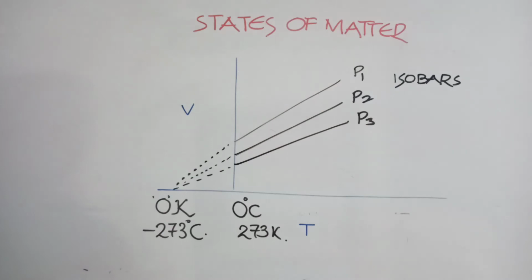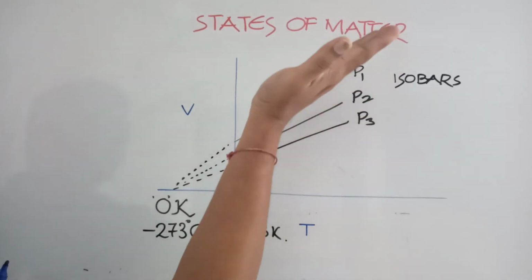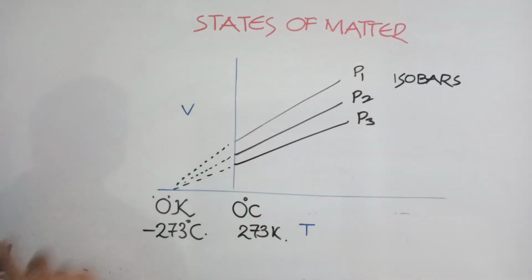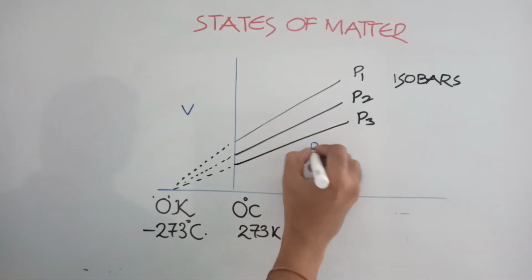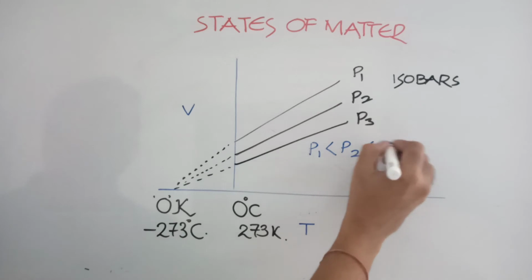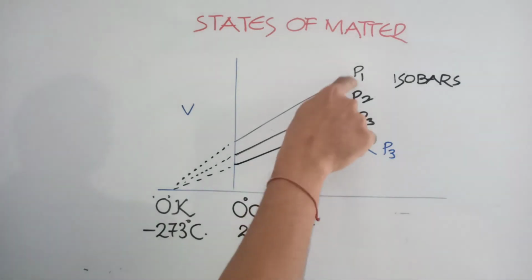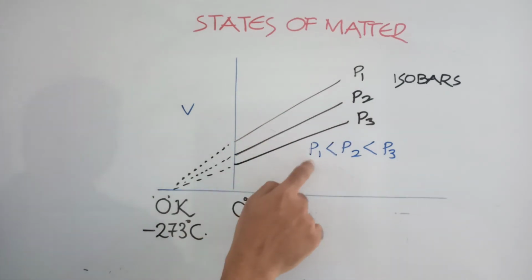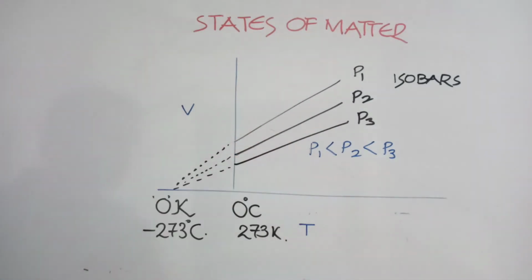Last time in Boyle's law we discussed the relation between T1, T2, T3. Now P1, P2, P3. Use your common sense. The P1 line is above, which means more volume is there. More volume means the pressure is less. So here P1 is the least, then P2, P3. So the top line has more volume and less pressure. These lines are called isobars. These are normal lines, as you are expecting.